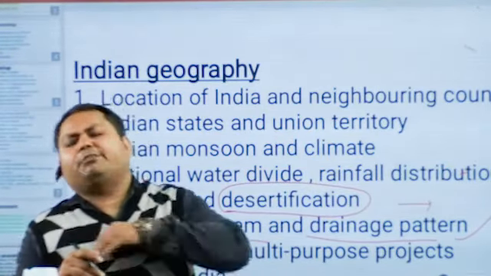In Indian agriculture, we will study first about the type of crops produced in India, and the background of Indian agriculture.